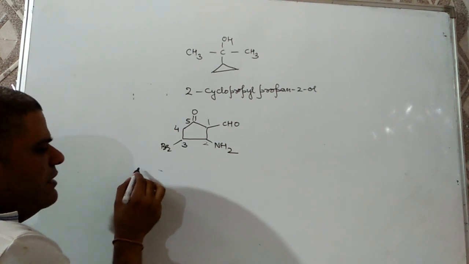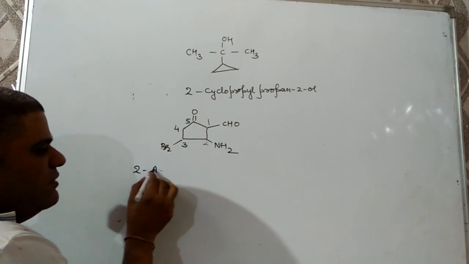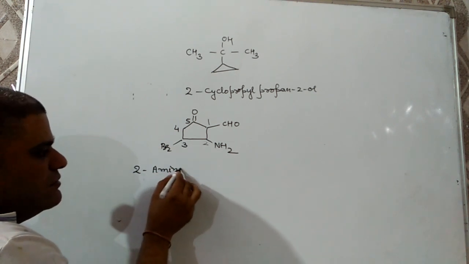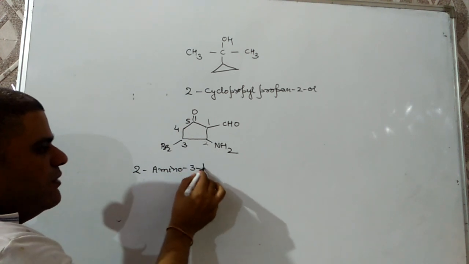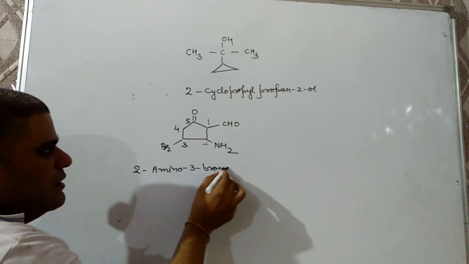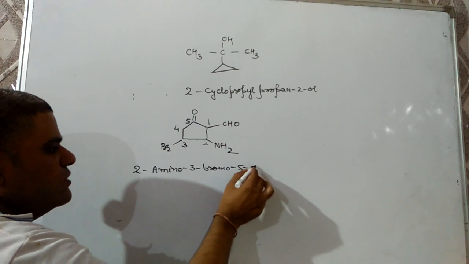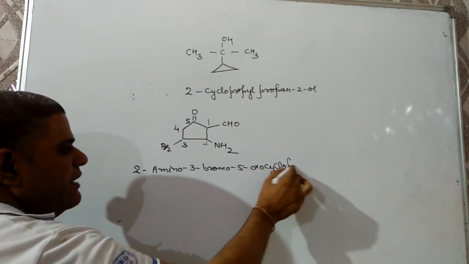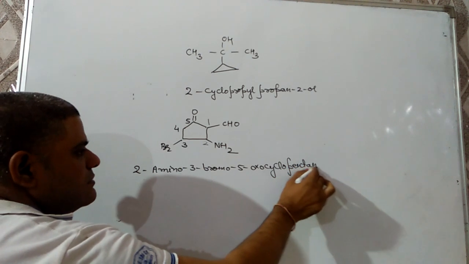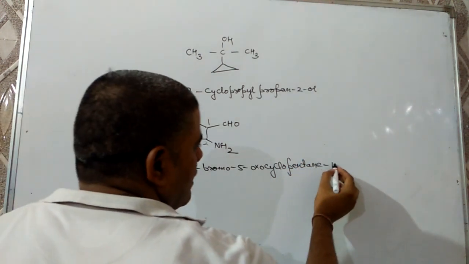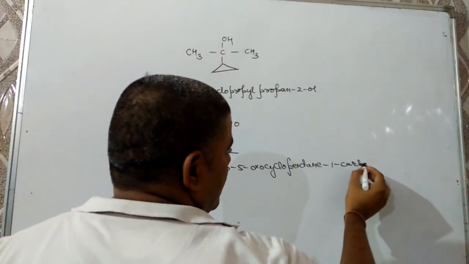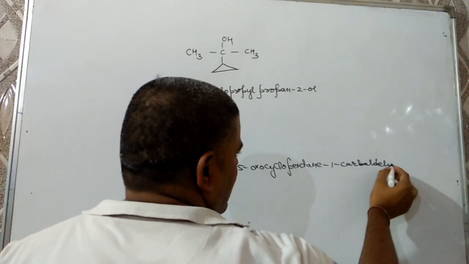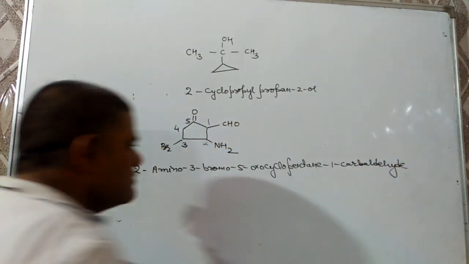So the name will be 2 amino, 3 bromo, 5 oxo, cyclopentane 1 carbaldehyde. As the carbon is not counted in the chain, carbaldehyde 1 is used.